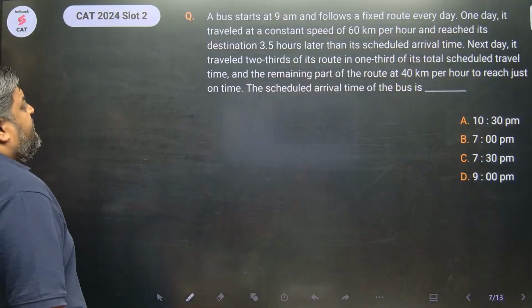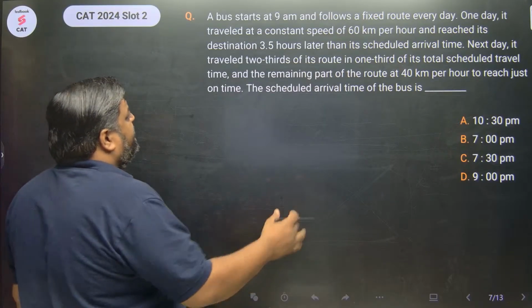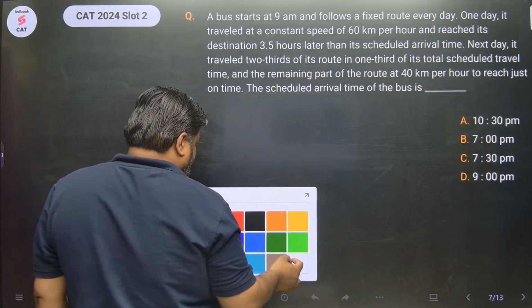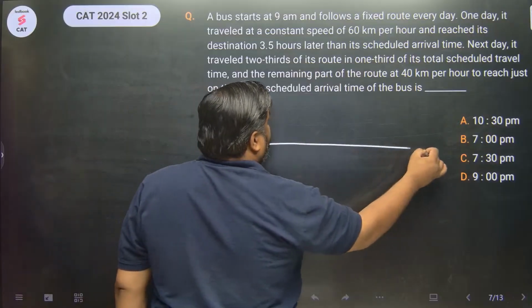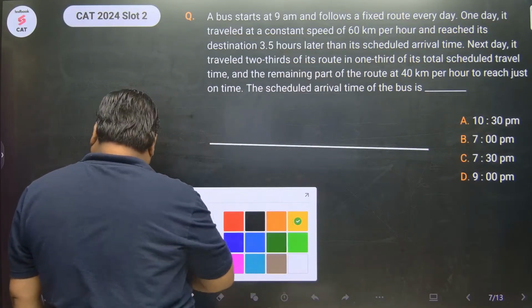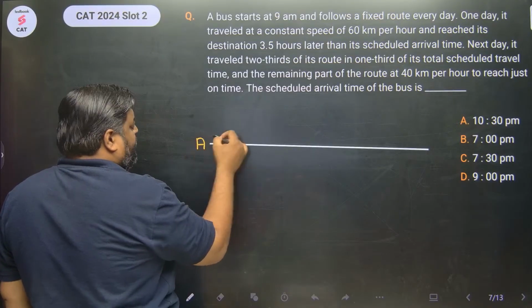The question is from time, speed and distance. There is a bus that starts at 9 a.m. and follows a fixed route every day, starting from point A and going to point B, let's say. एक बस है, starting from point A से start होके it goes to B every day.